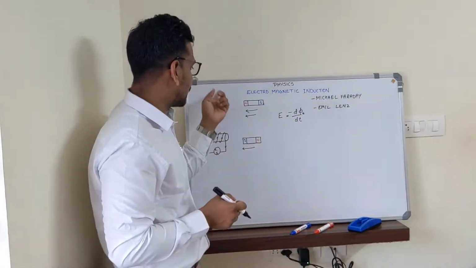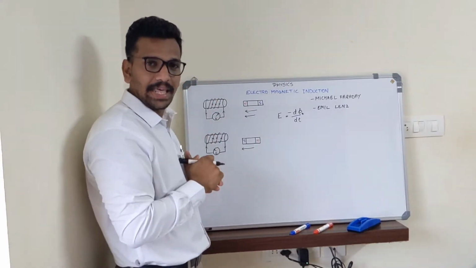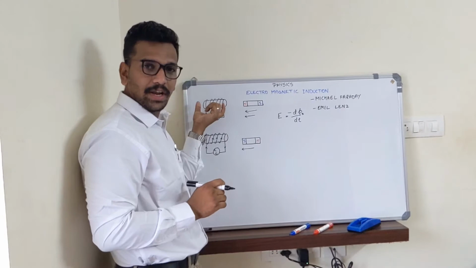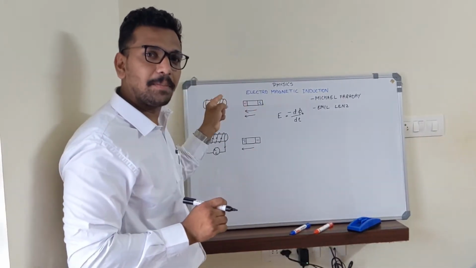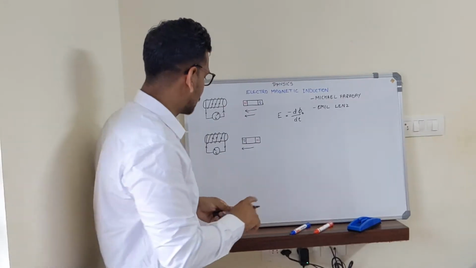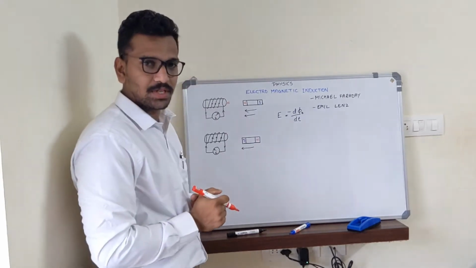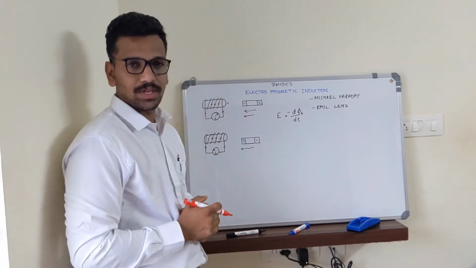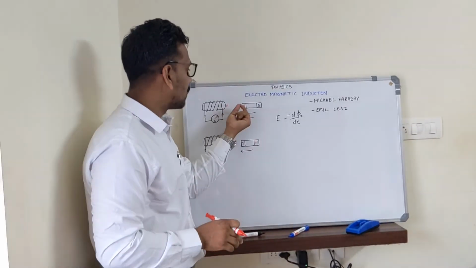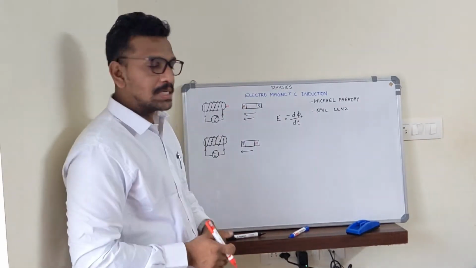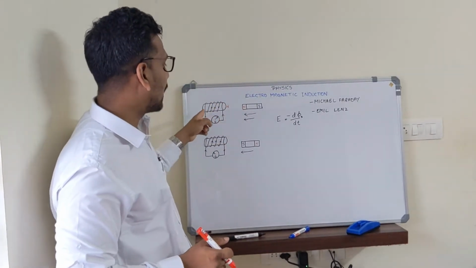That is, whenever there is a current flowing through a conductor, a magnetic field will be produced around it. That means here in the solenoid, there will be a magnetic field produced in such a way that it will be opposing this motion. Here we will be getting a north pole produced as this magnet is coming closer to the solenoid or the coil. So what happens? This magnet will be pushed away. If a north pole is produced, then the direction of current will be like this.